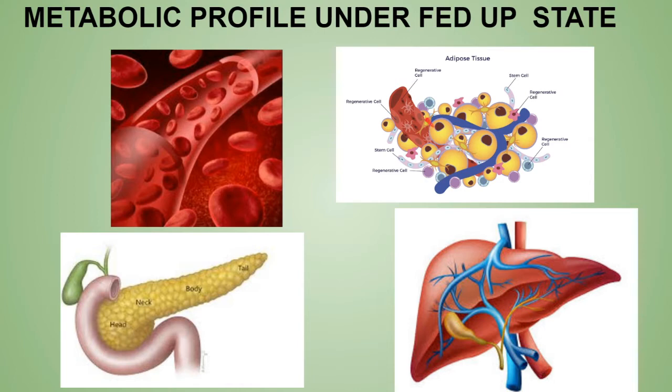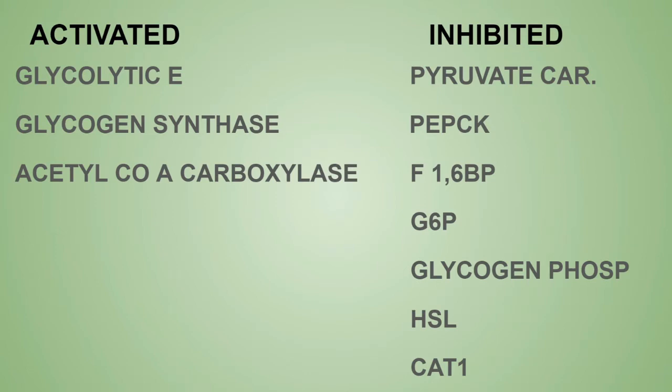So remember, in the fed condition there will be an increased insulin glucagon ratio, so of course there will be anabolic pathway occurring in the fed condition. Now the enzymes which are activated during the fed condition are basically three. That is, the glycolytic enzyme, which helps in the glycolysis pathway. Then the glycogen synthase, which converts the glucose into glycogen. And the next is the acetyl-CoA carboxylase. This basically converts the acetyl-CoA into malonyl-CoA.